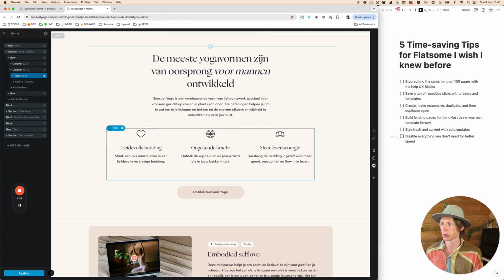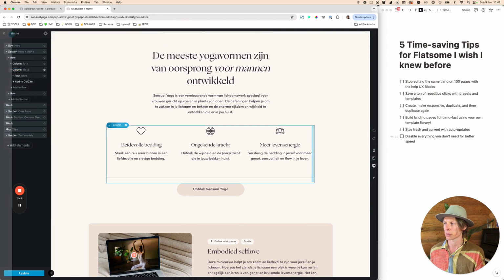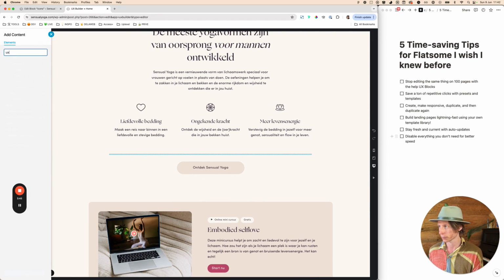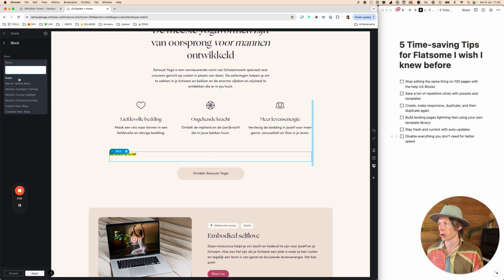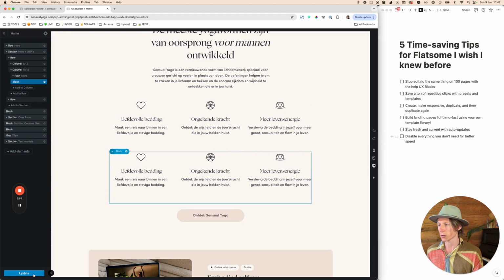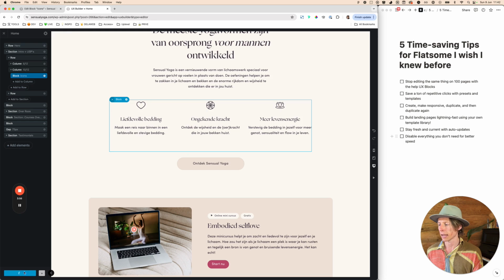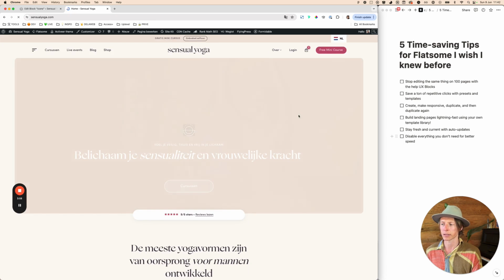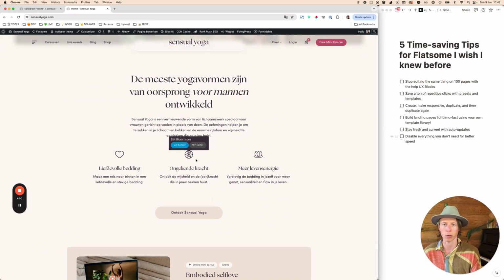And now what I can do is just click on add to columns. So inside that column, I'm just going to find that UX block by searching on blocks. And now I'm just going to select icons. And now this specific element, I'm just going to delete this, is now transformed into a UX block. And now you can see when you're logged in inside WordPress, you can see this tooltip indicating that it is a UX block and it can be added on the fly.